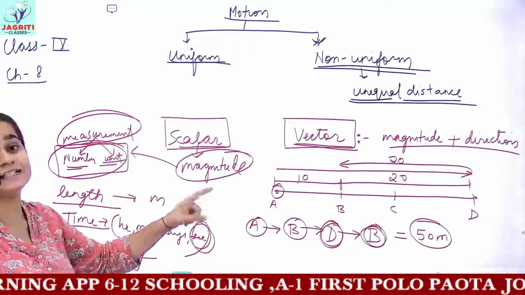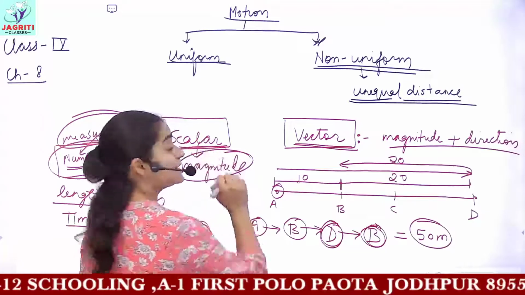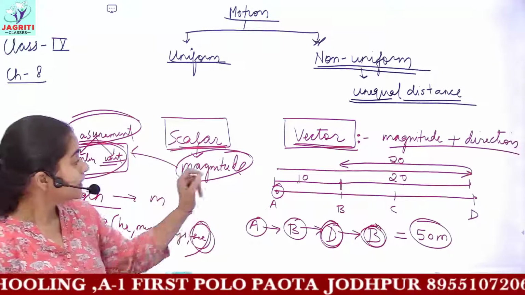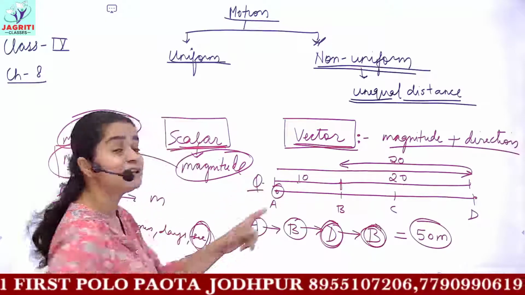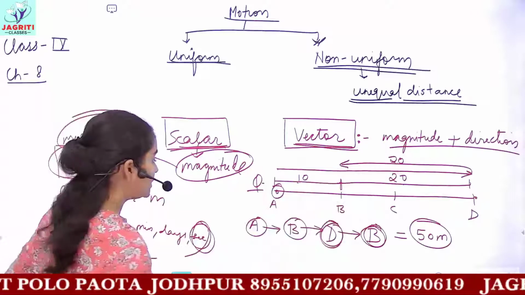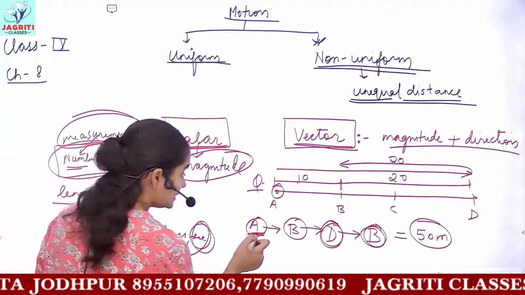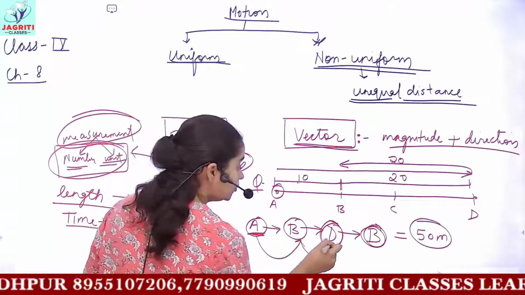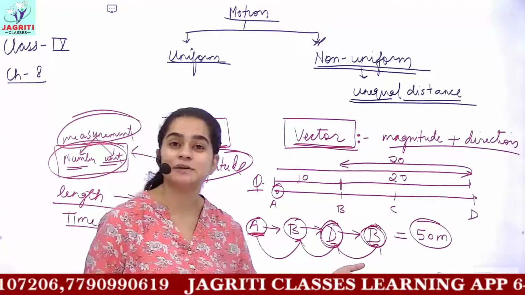And for distance, we do not use any kind of direction. So remember, distance is a scalar quantity. Now talking about displacement. Can you find displacement in the same example? That is, when the object starts to travel from point A, then goes to point B, then to D, and then again comes back to B. Then what would be its displacement?